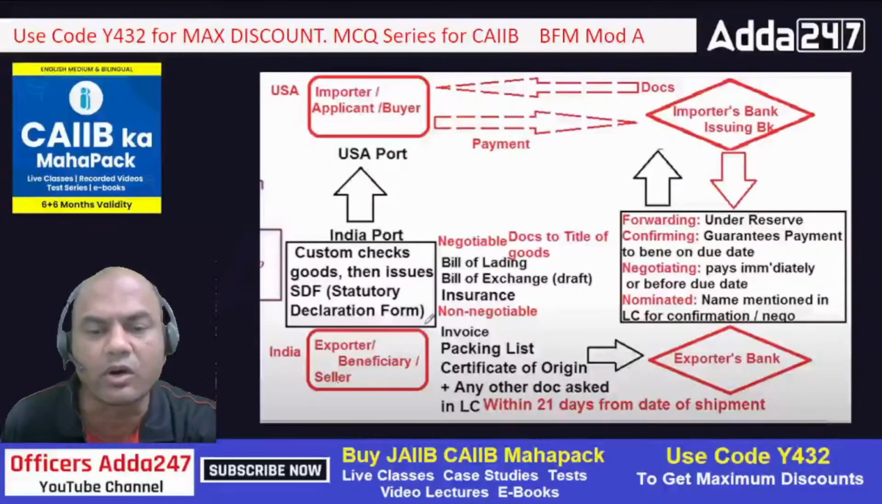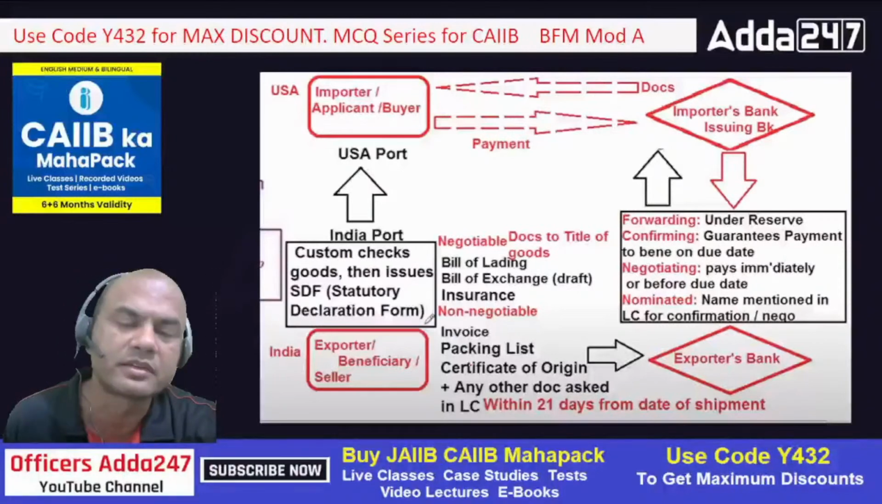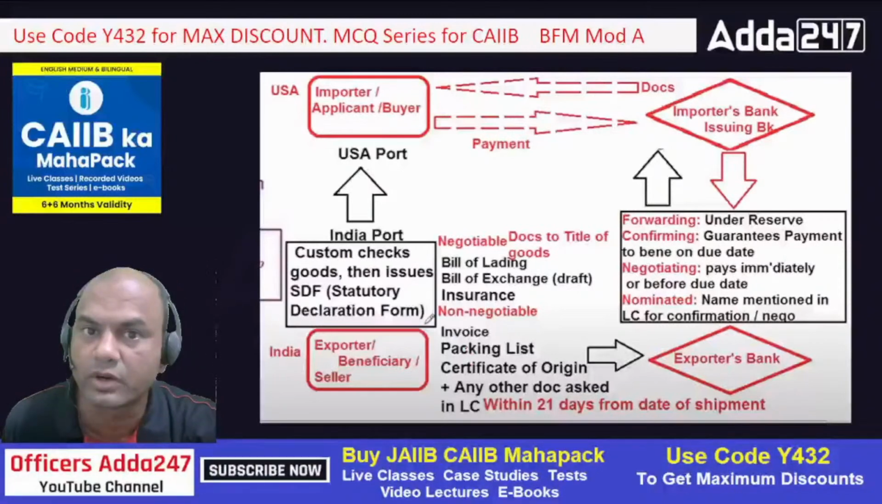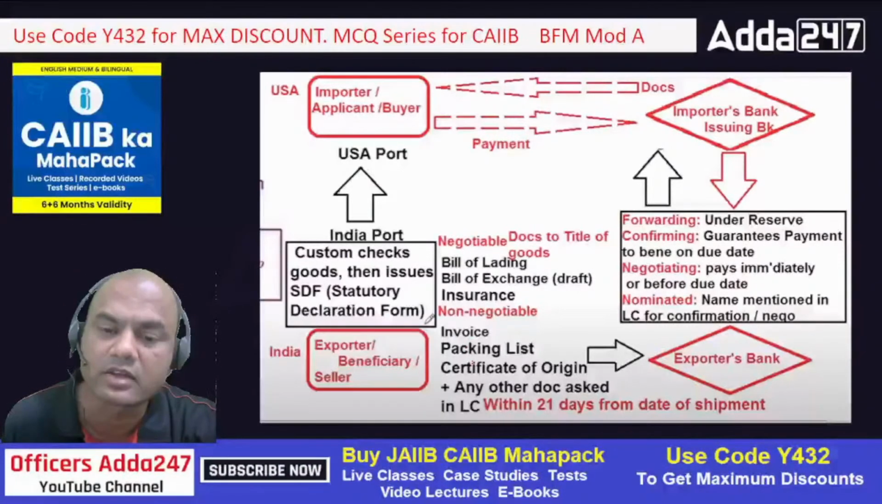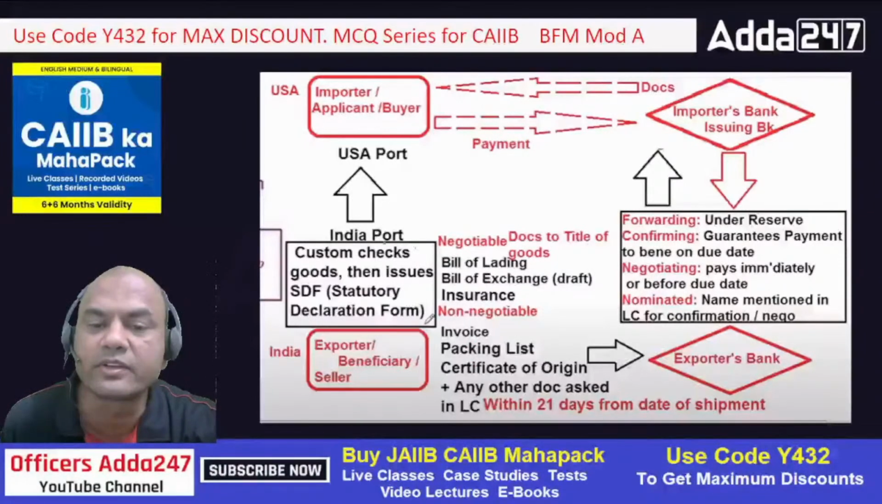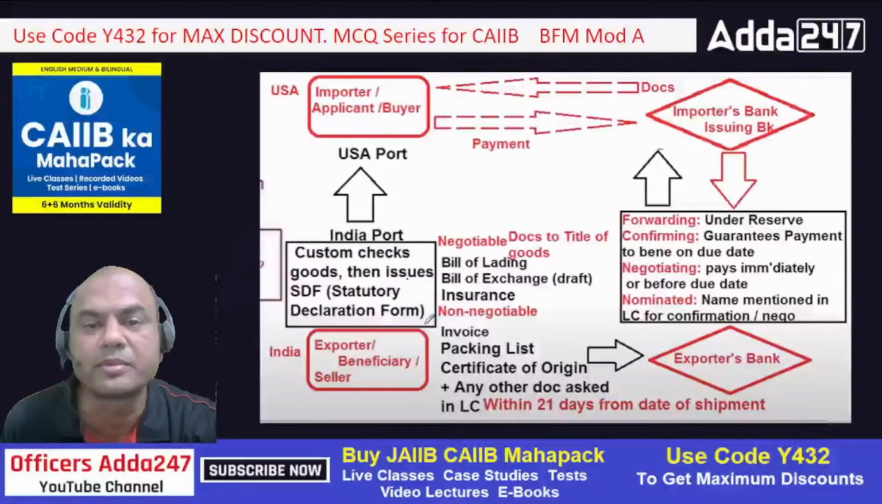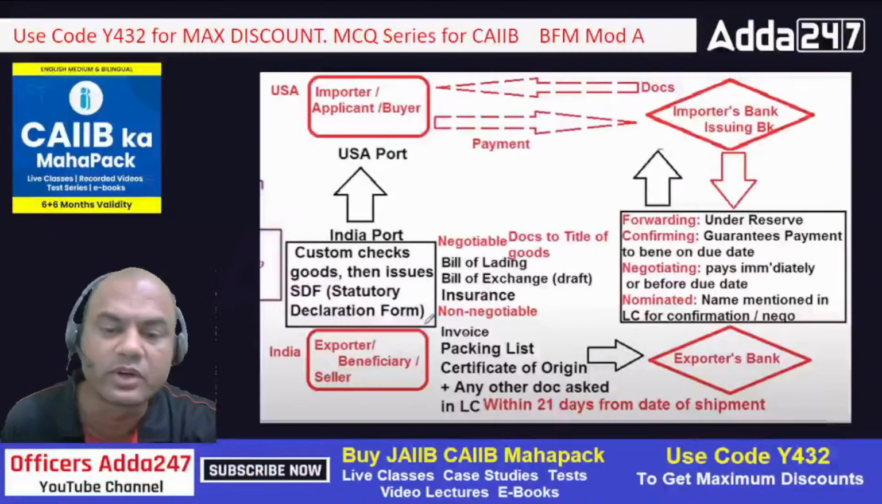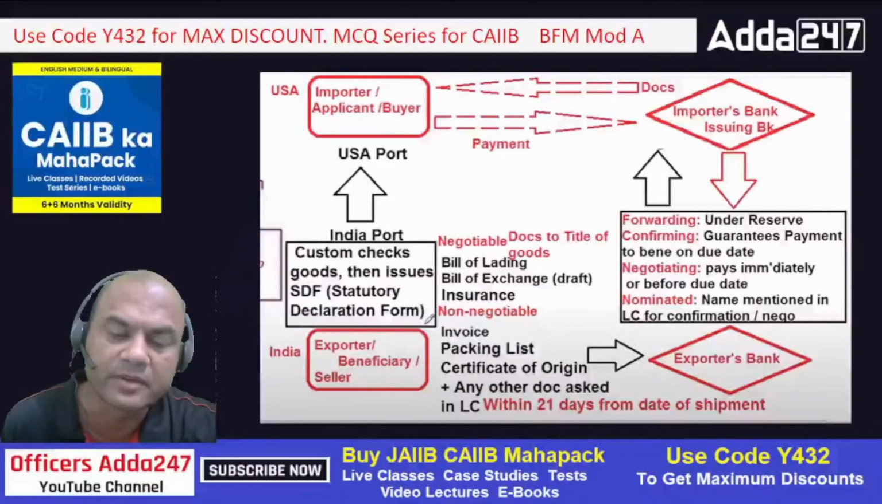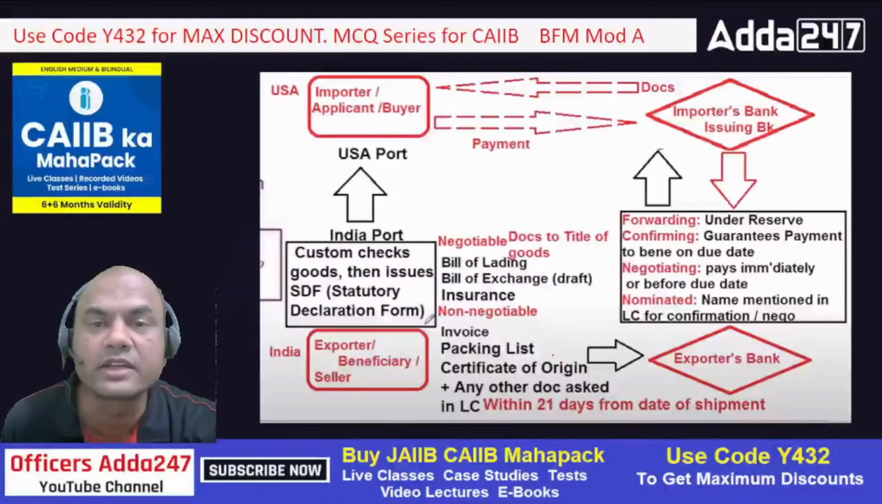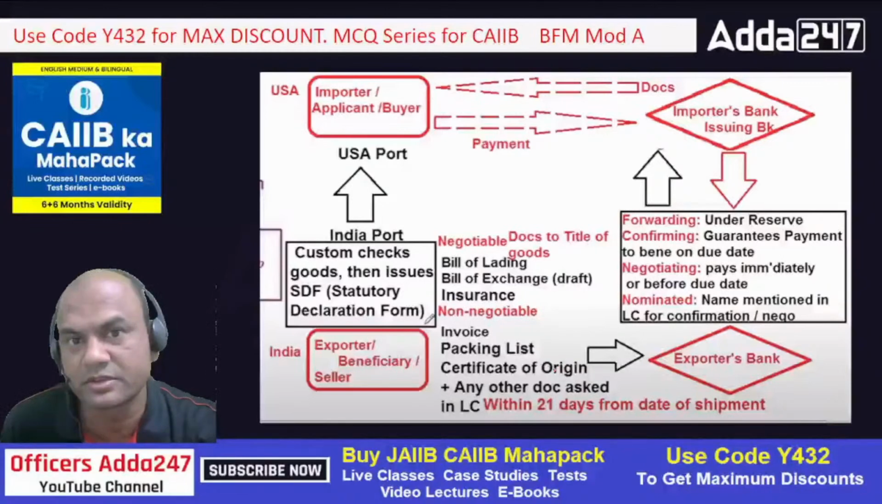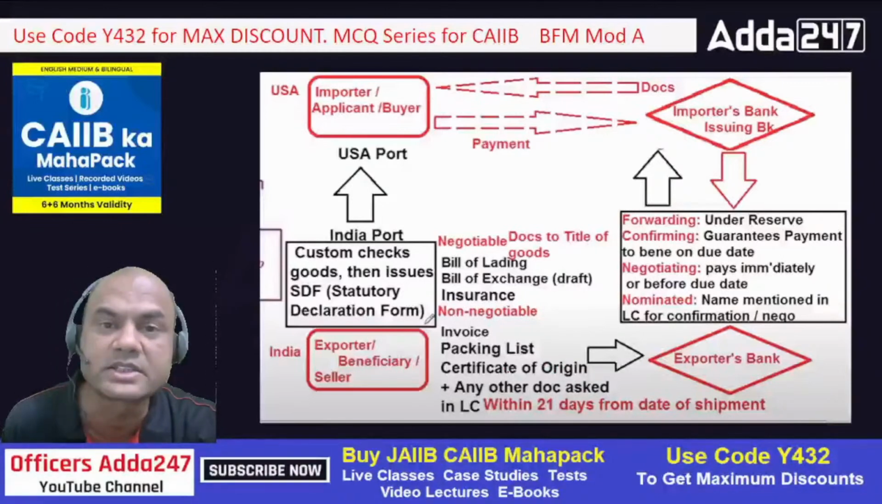Now out of this, all 6 are not prepared by the seller. Everyone pay attention to whatever I am saying. Here, bill of lading is given by the shipping company. Bill of exchange is prepared by the seller. Insurance is given by the insurance company. Invoice is prepared by the seller. Packing list is prepared by the seller. COO is given by the Chamber of Commerce. Always remember, it is given by the Chamber of Commerce.